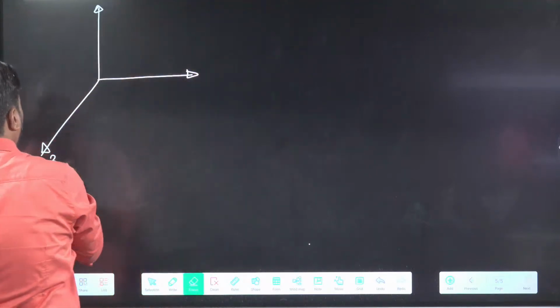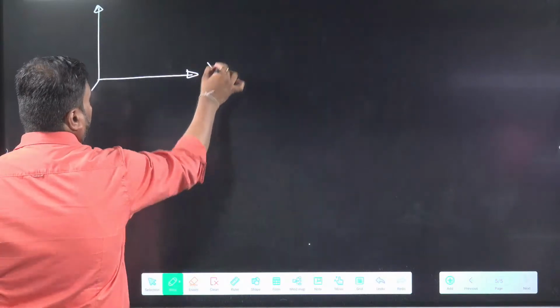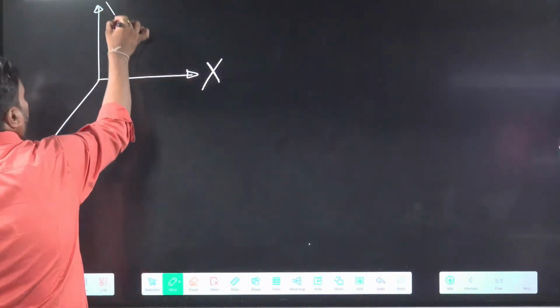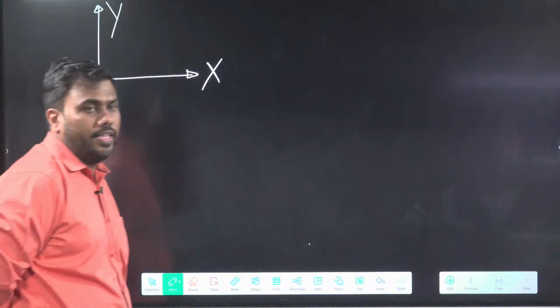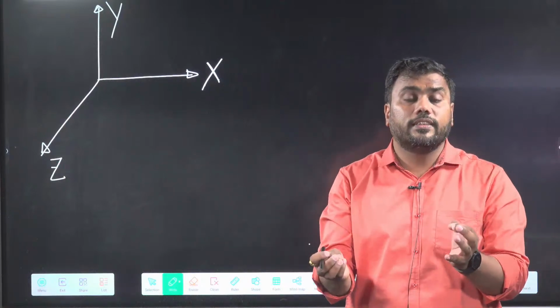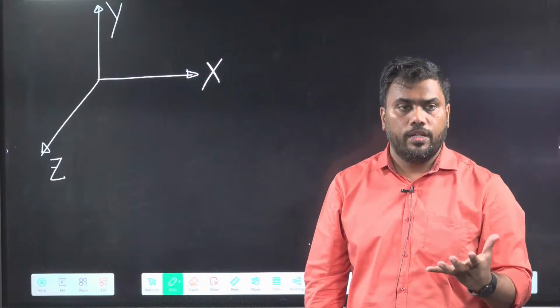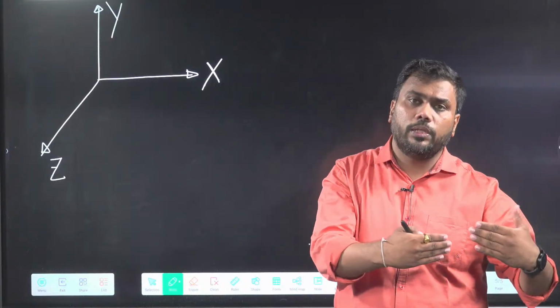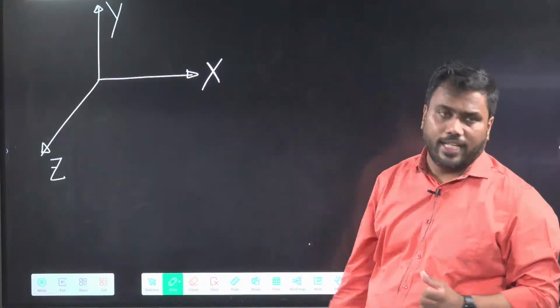Now write unit vector in the direction of coordinate axis. Suppose this is our x-axis, this is our y-axis, this is our z-axis. We have discussed earlier that x, y, z-axis are used to represent points or positions in space. If I want to specify position in 2D plane, I will use only x and y axis. But for 3 dimension, we will use x, y, z axis.